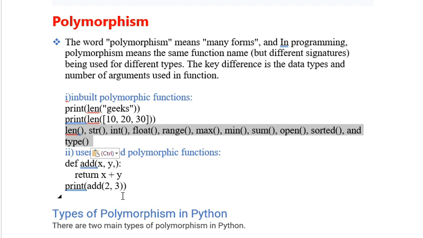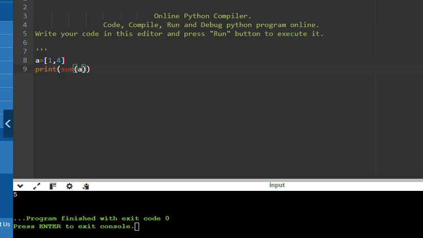In both ways, the output will be the same. If you use built-in or user defined, the output will be the same. But with built-in, we complete the code in 1 or 2 lines, whereas user defined means we have to write some code. Okay, so that is the main difference. Now look here, I will show you the clear difference between built-in and user defined.